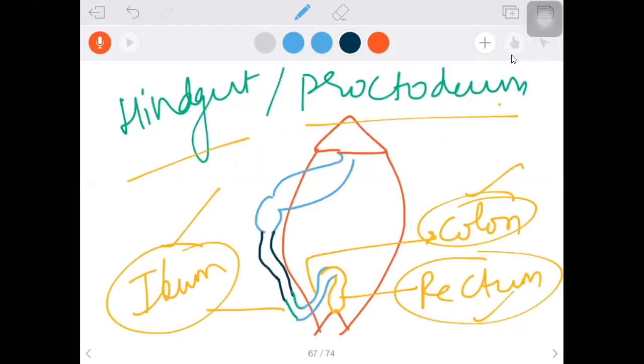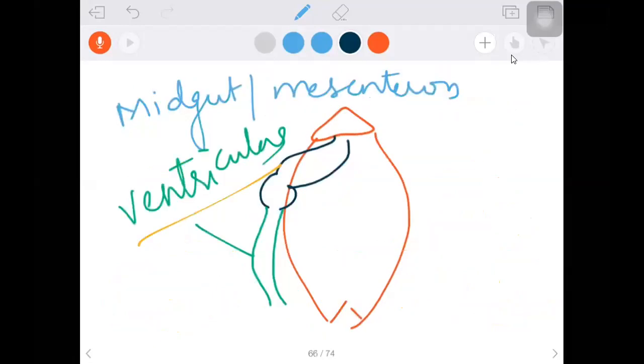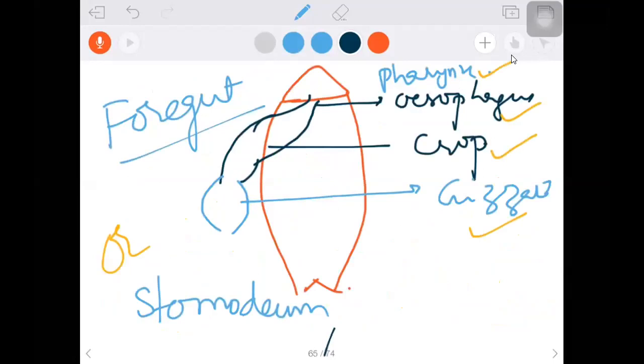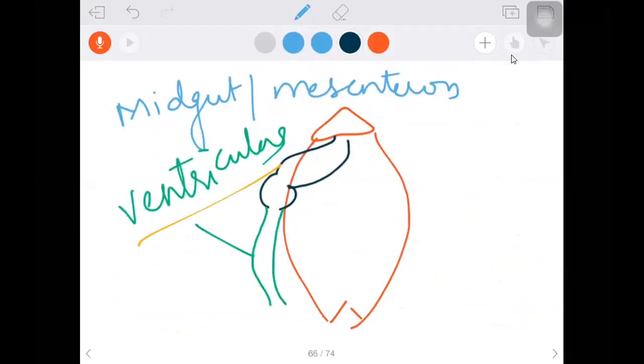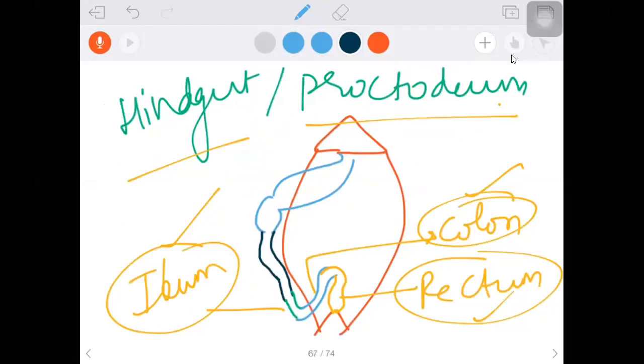Let us relate with the names first of all. Foregut, midgut, hindgut. The foregut is also called stomodium. The midgut is also called mesenteron. The hindgut is also called proctodium.